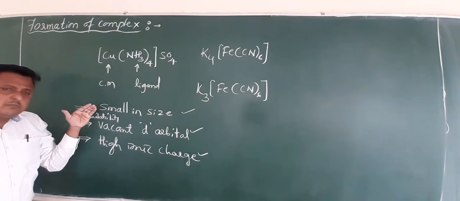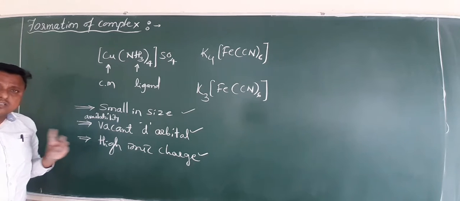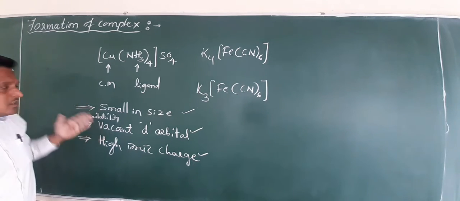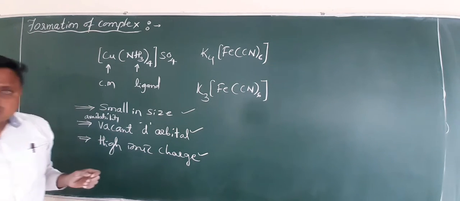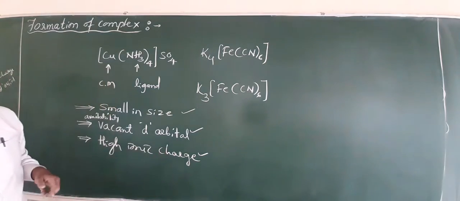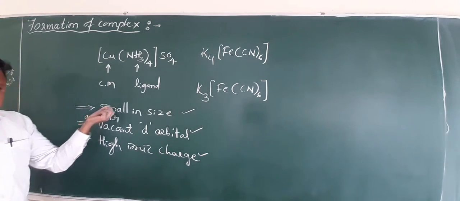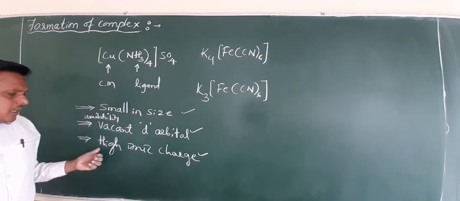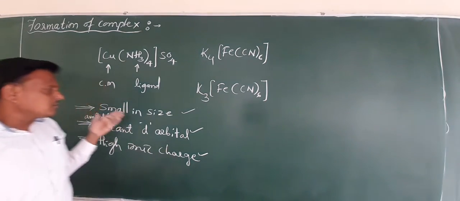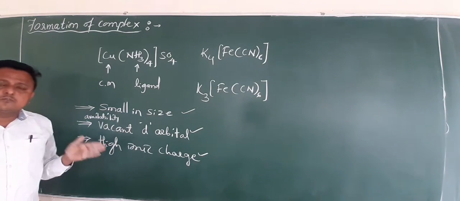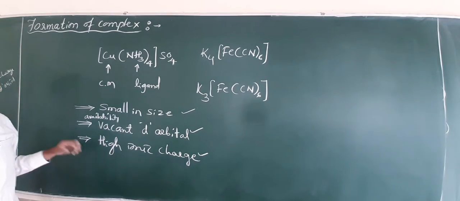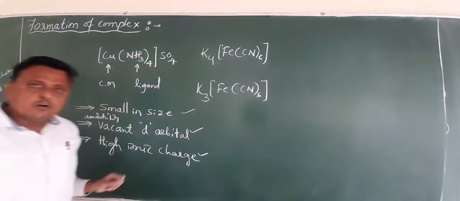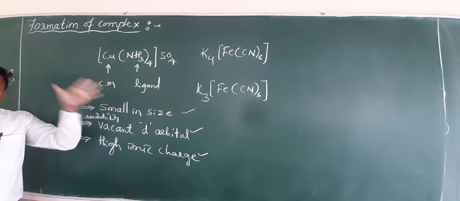You can mention this same reason for a 2 marks or 1 mark question. So many times they ask why transition metals form complexes. You write a very simple answer: due to small size, availability of vacant d orbitals and high ionic charge. Many times these options will be given in competitive exams, friends. Which of the following statements is correct for the formation of a coordination complex?